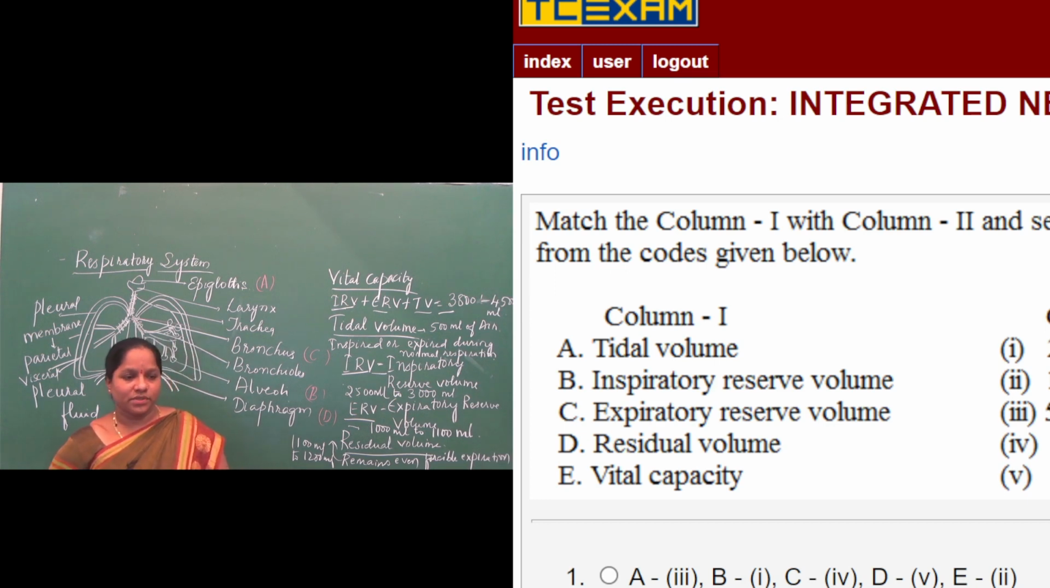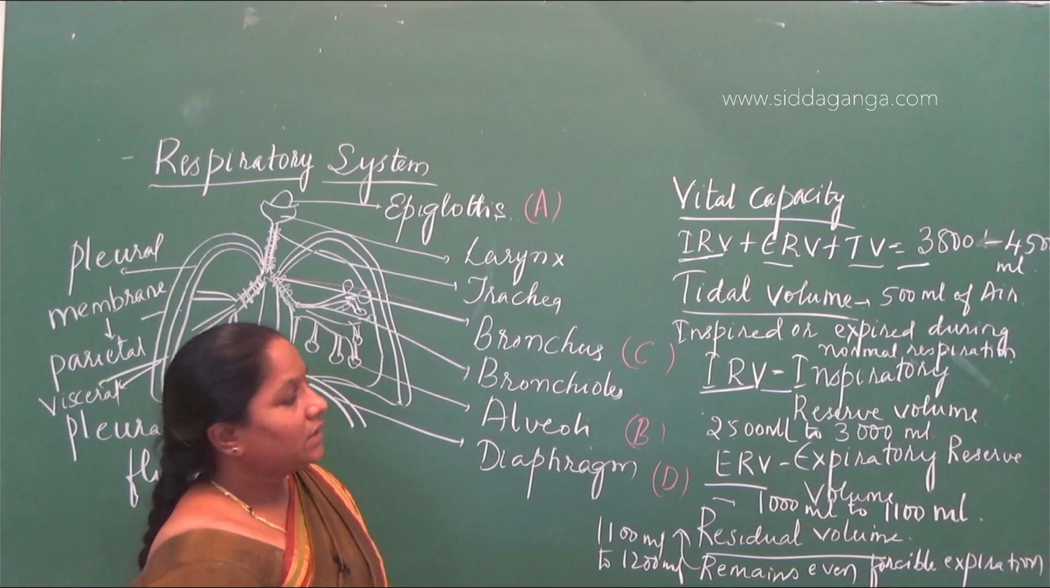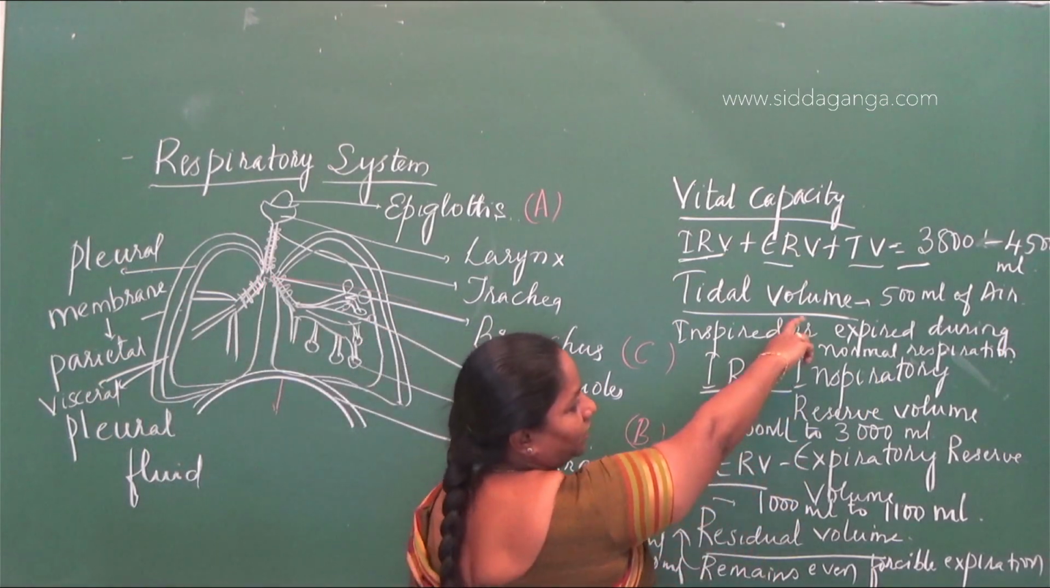So the next option is, they have given match the following, column 1 and column 2. The first column has tidal volume, inspiratory reserve volume, expiratory reserve volume, D is residual volume, E is vital capacity. They are given the numbers, or the volume of air that is expired and inspired during forceful respiration. The tidal volume will be 500 ml of air.